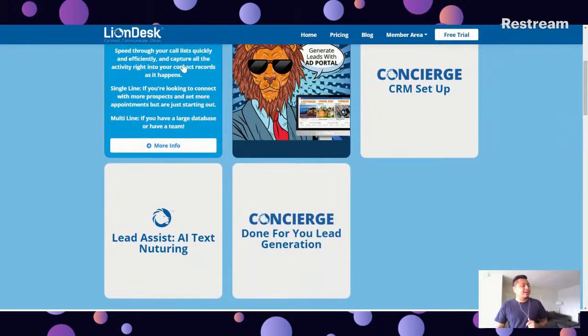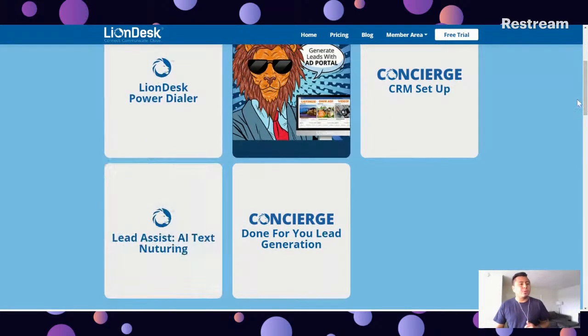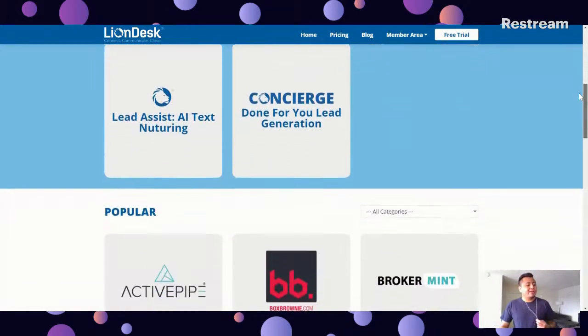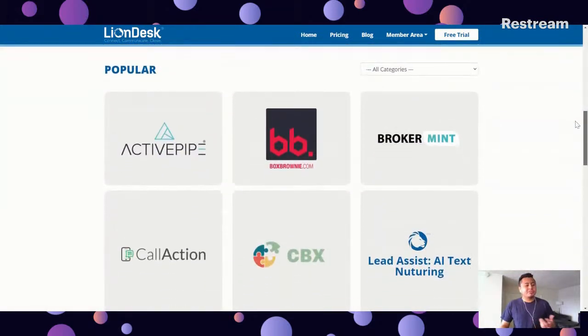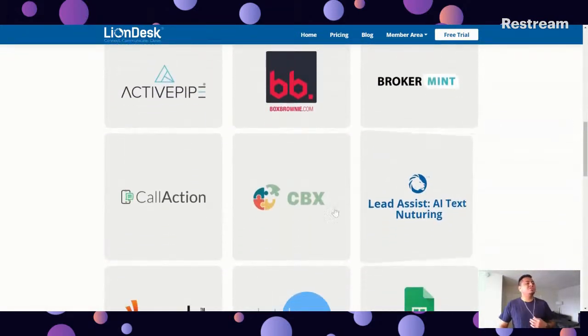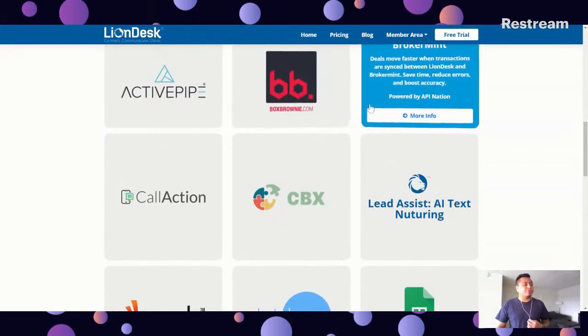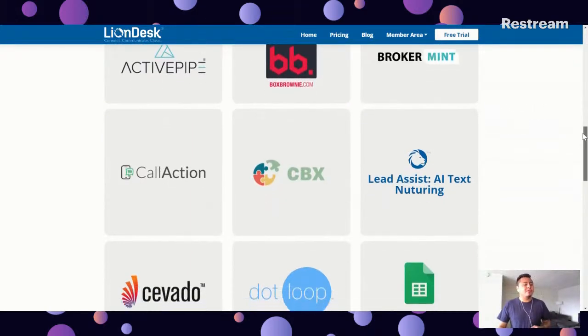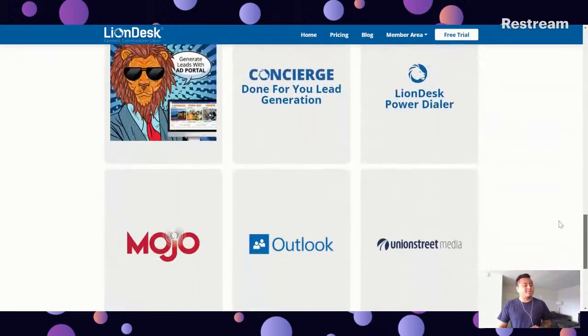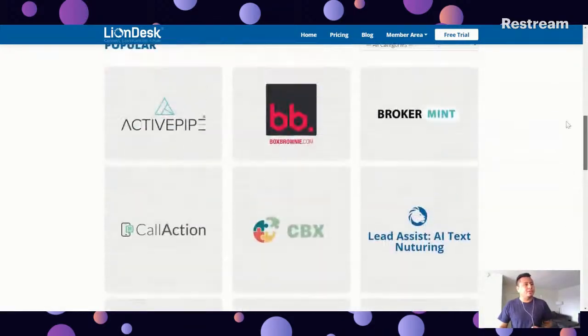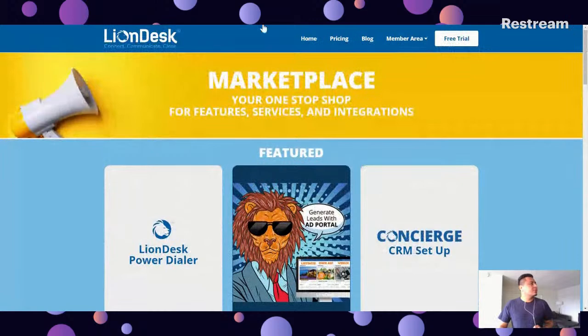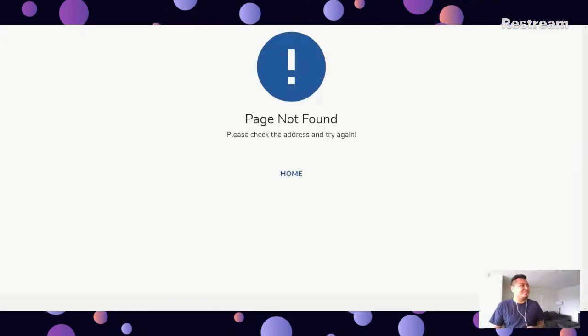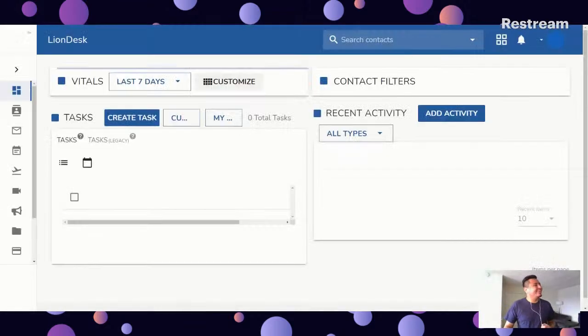We also have the Power Dialer and Lead Assist. You can click here to learn more. As we scroll below, you will find integrations, right? Different integrations, different partners that we can connect with, such as ActivePipe, Box Brownie, Broker Mint, right? Just to name a few. You can scroll below to see other systems that we can connect with. So that's our marketplace. Again, your one-stop shop for features, services, and integrations.